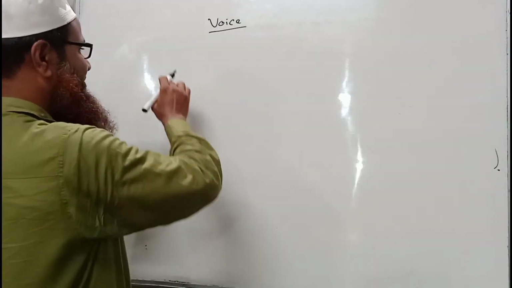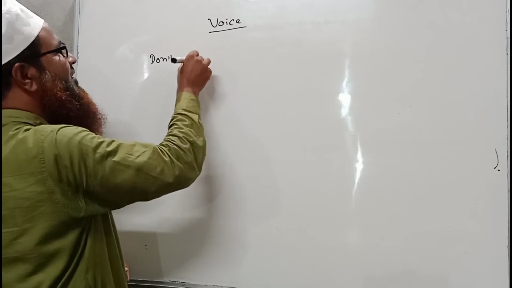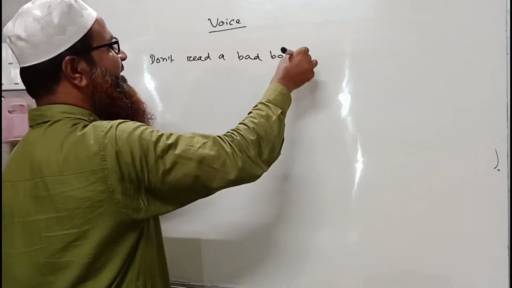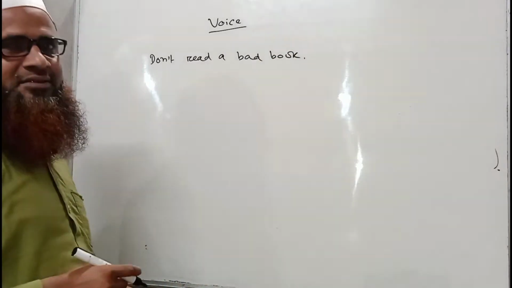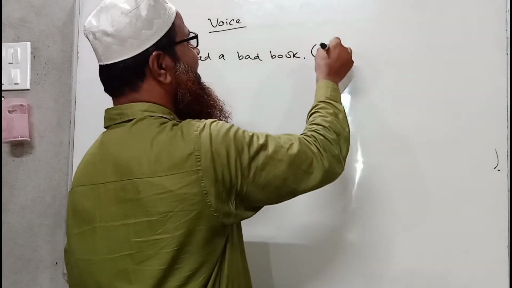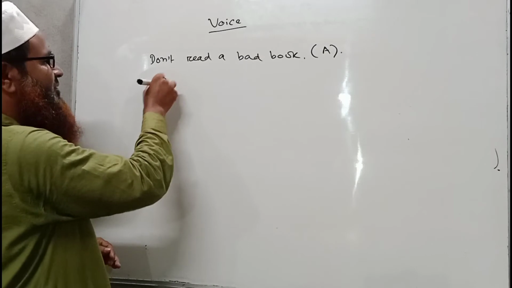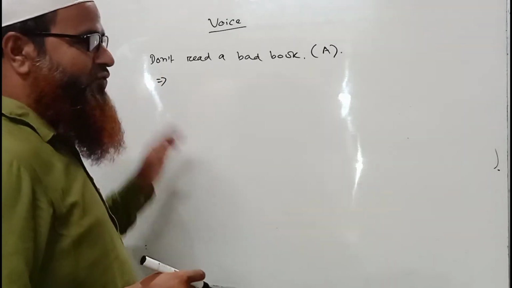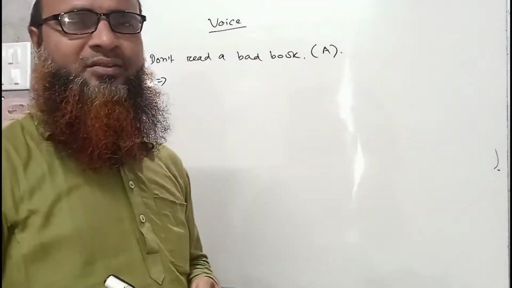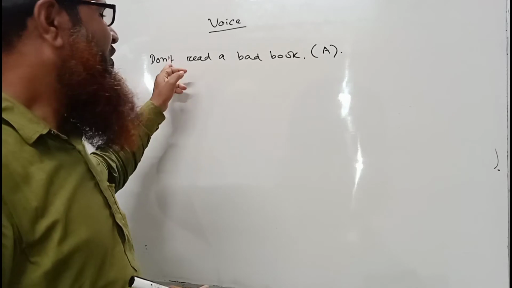Here I am writing, don't read a bad book. So it is an advice not to read a bad book. It is in active voice, which we have to change into passive. So when there is don't, that means negative. What should we do? We have to write, you are advised not to.